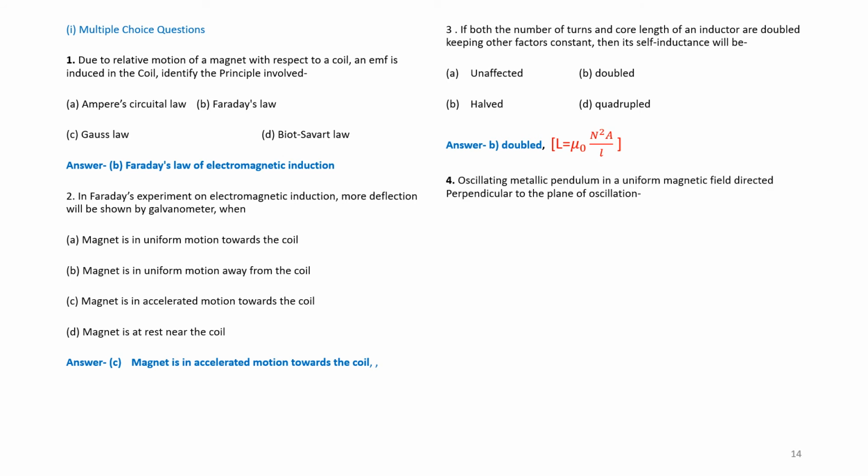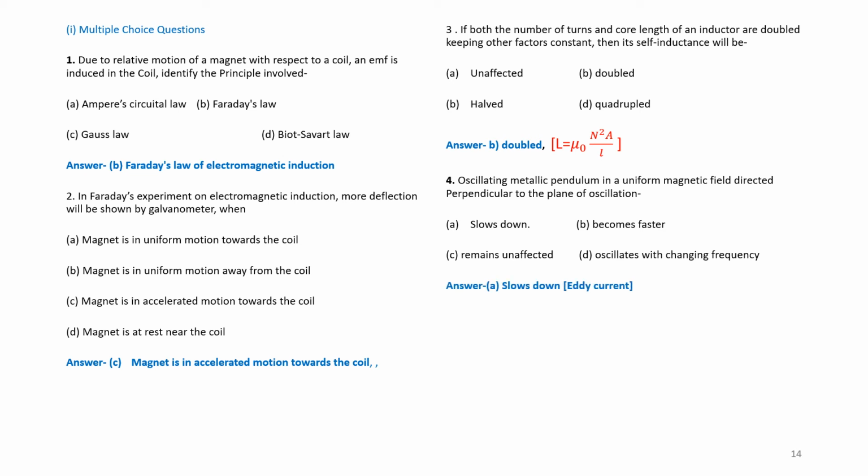Question number 4. Oscillating metallic pendulum in a uniform magnetic field directed perpendicular to the plane of oscillation. A: it slows down. B: becomes faster. C: remains unaffected. D: oscillates with changing frequency. Answer: it slows down due to eddy current.